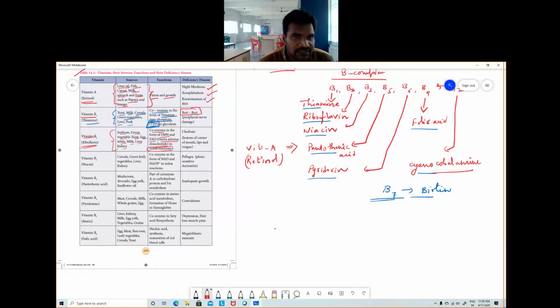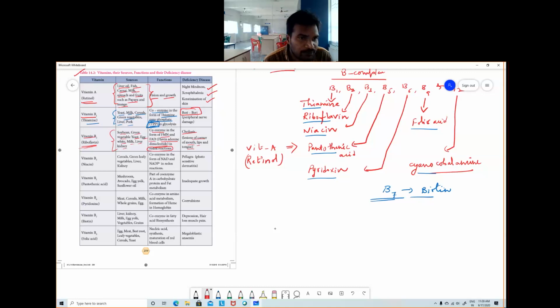Next, deficiency of this vitamin causes cheilosis. So what is cheilosis? Lesions of the corner of the mouth, lips and tongue. At the corners of the mouth, some lesions, some cuts will be there, and from those cuts sometimes the blood also may come. That is called cheilosis.